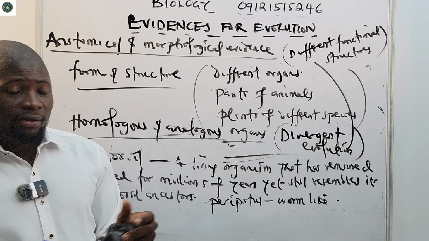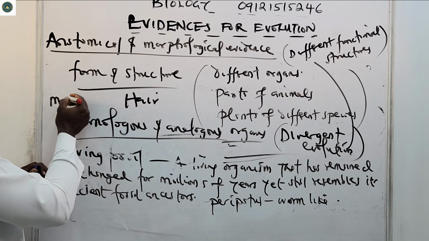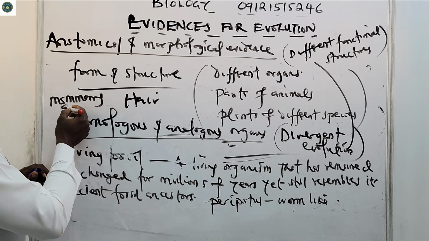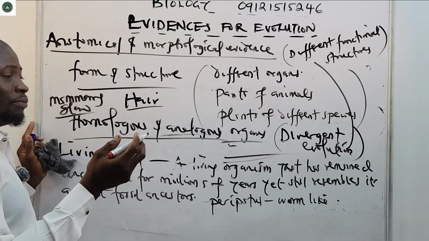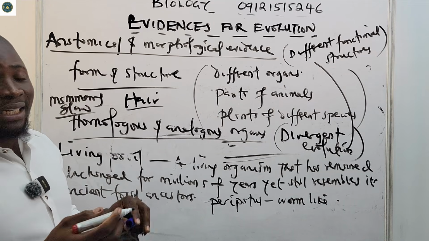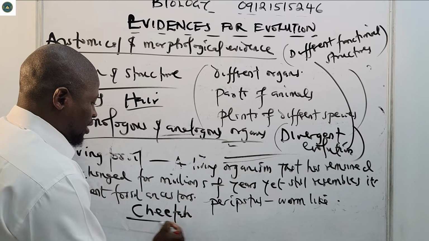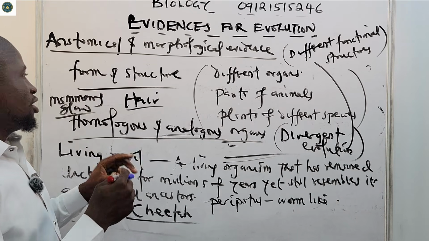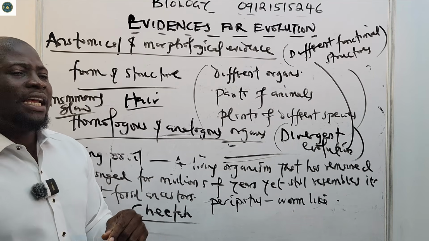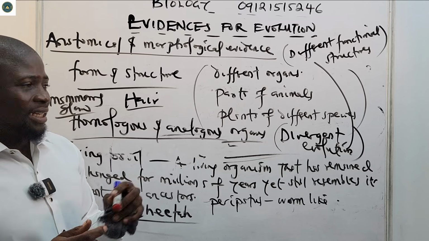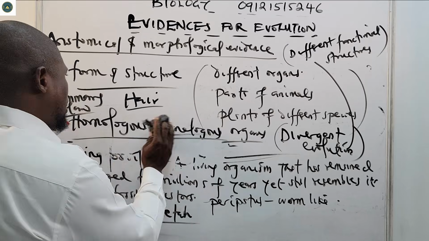Examples are mammals. Mammals have hair, H-A-I-R. Mammals also have mammary glands. So different functional structures: they have hair, they have mammary glands. Some mammals can fly. Some can run, like for example the cheetah. Cheetah can run very fast. You know the animal called cheetah, isn't it? Some live in water, some live on land. Different functional structures among a group of closely related animals, that's what we call divergent evolution.